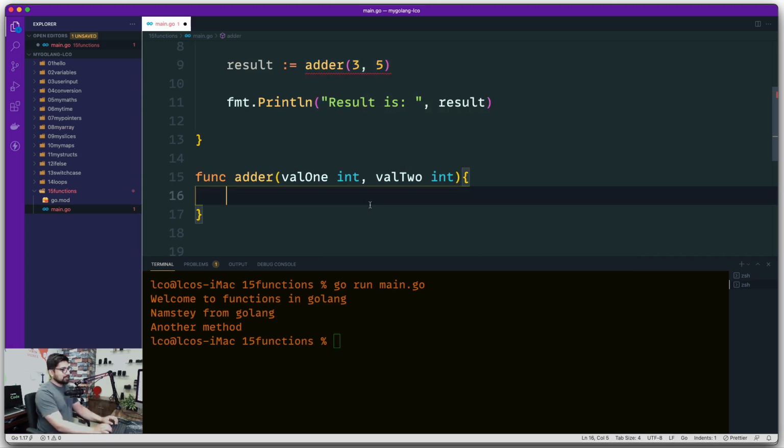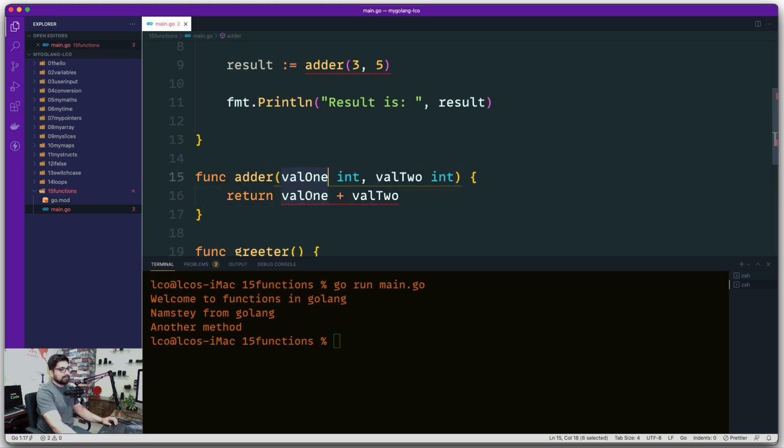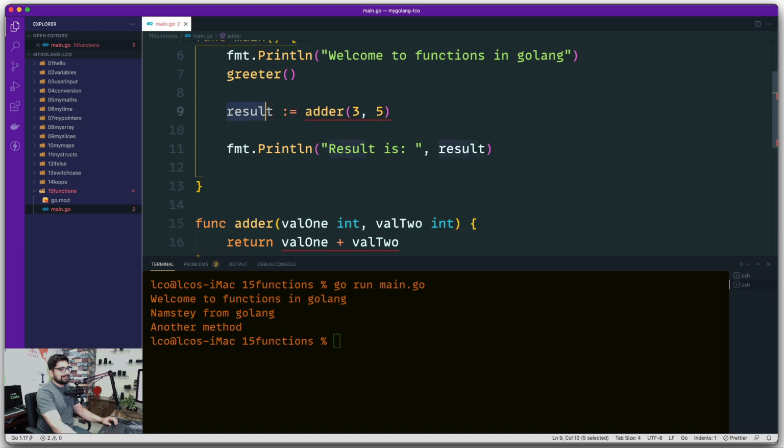Now, what I want to do is just add these 2 values. So val1 plus val2, these are being added. I don't want to store them into a variable, I just directly want to return them. So that's what we got up here. As soon as val1 and val2 come in, I'm going to just go ahead and send back a result of that.